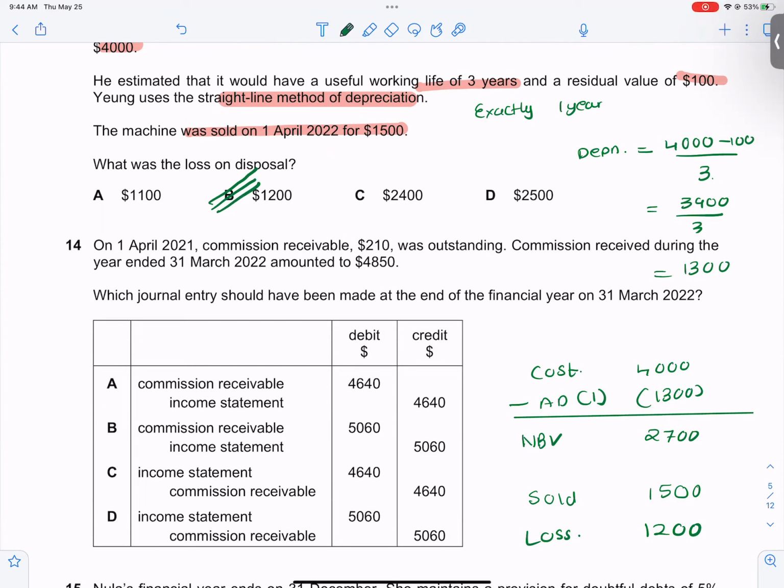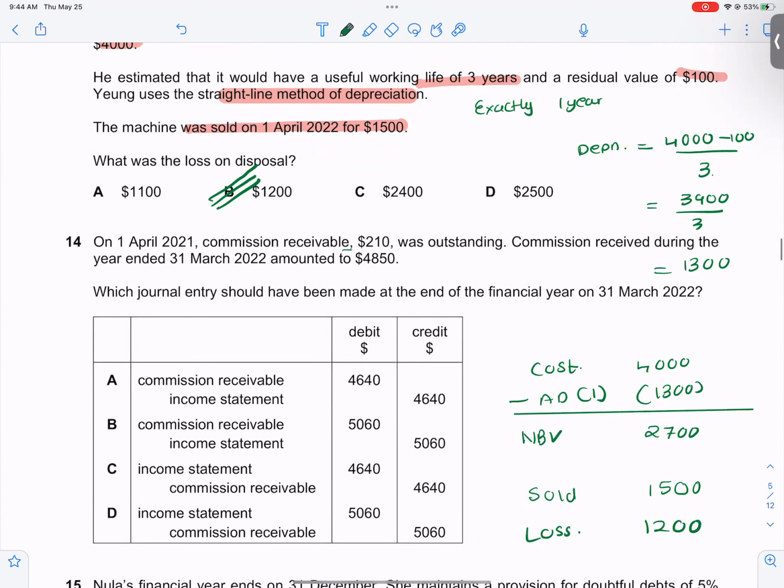Next one, commission receivable was outstanding and commission received during the year was 4,650. The journal entry that I make at the end of the financial year.